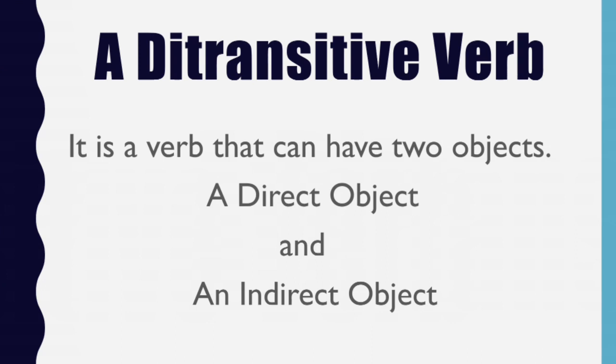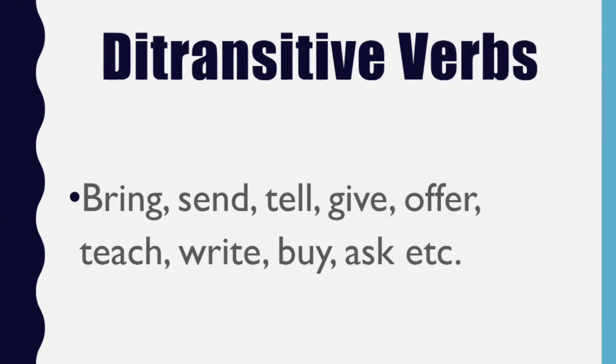Now, let's understand what is a ditransitive verb. It is a verb that can have two objects, that is, a direct object and an indirect object. Namely, bring, send, tell, give, offer, teach, write, buy, ask, etc.